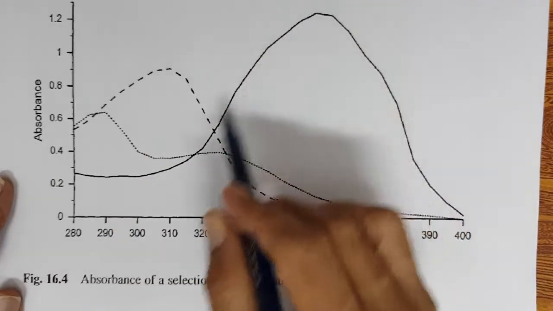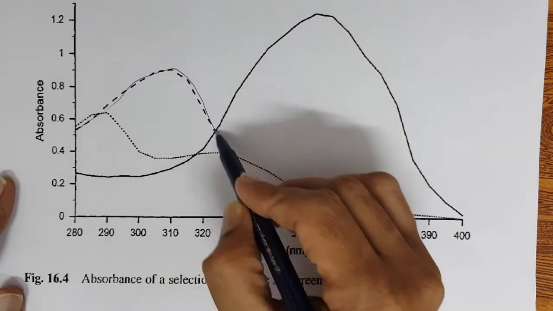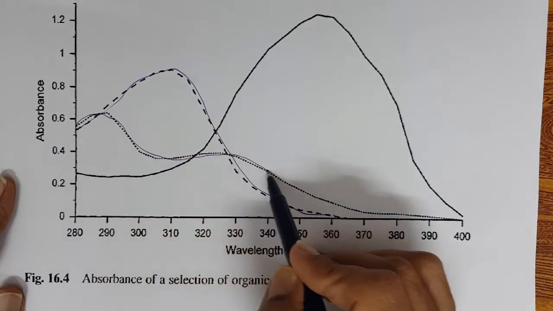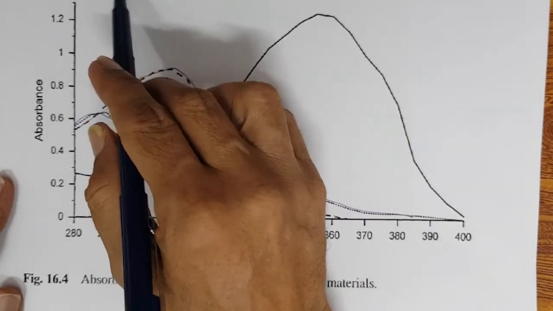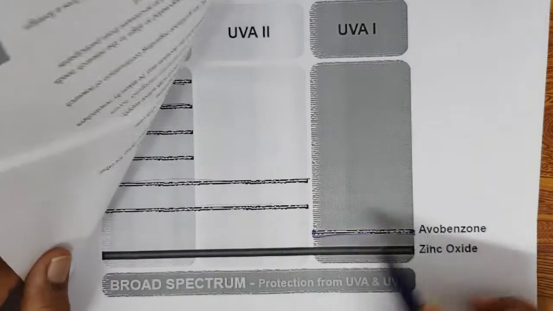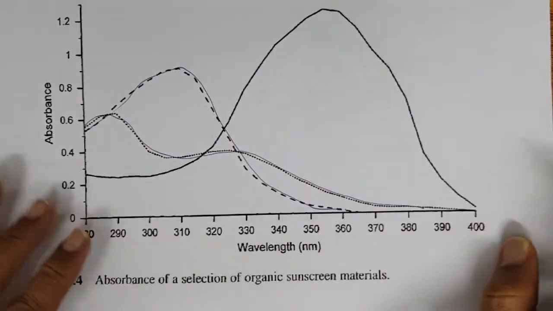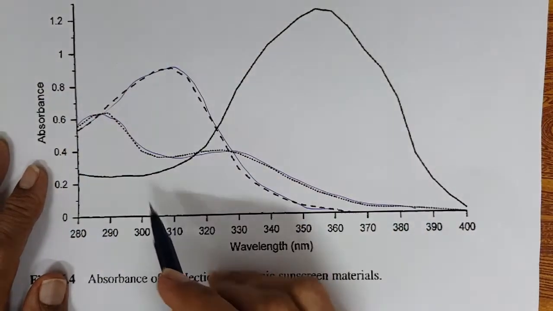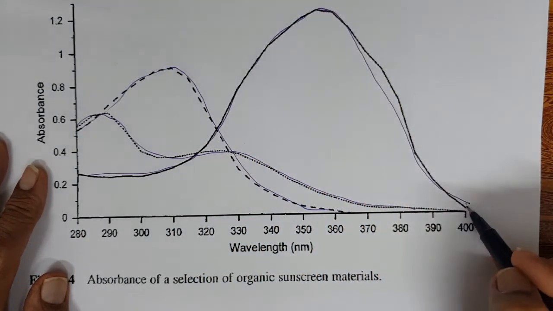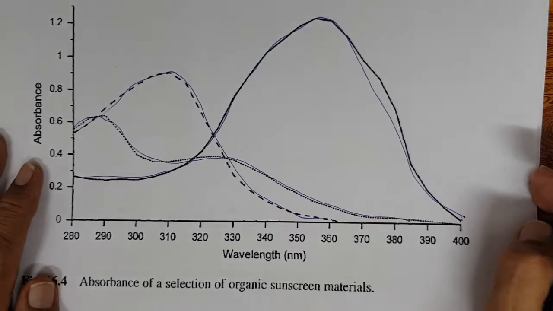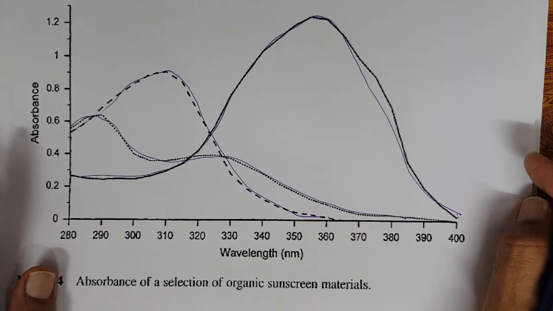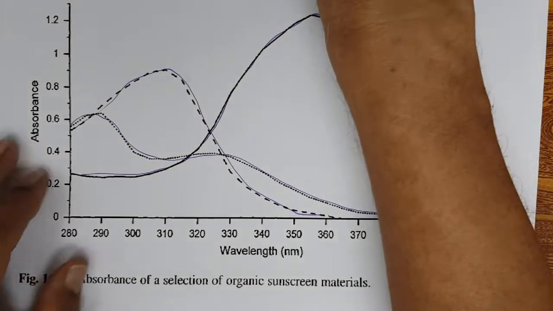Here, octyl methoxycinnamate, this is the wavelength it protects, right? Benzophenone 3, this is the wavelength it protects. Then butyl methoxy dibenzoyl methane, this is what we said here, avobenzone. Avobenzone's chemical name is butyl methoxy dibenzoyl methane. So this has a very good UVA protection. One of the most potent chemical sunscreens that protect from UVA is avobenzone, right? So same way,